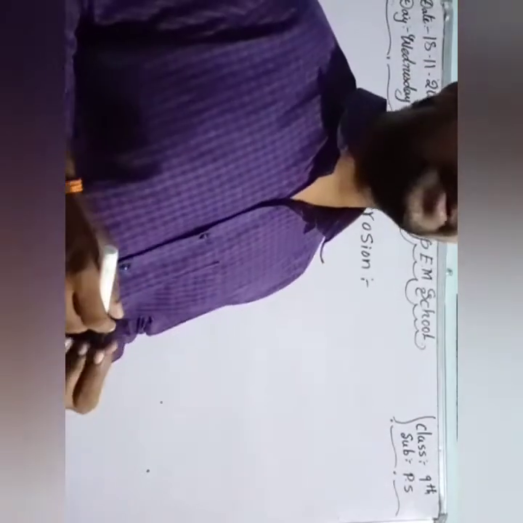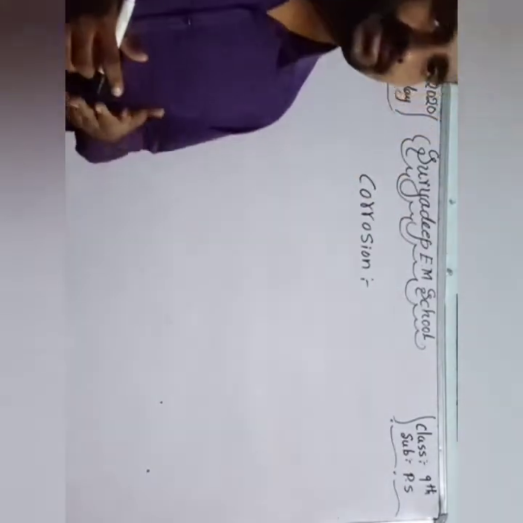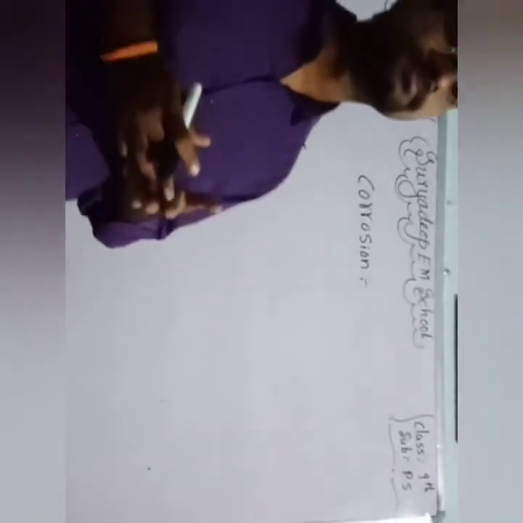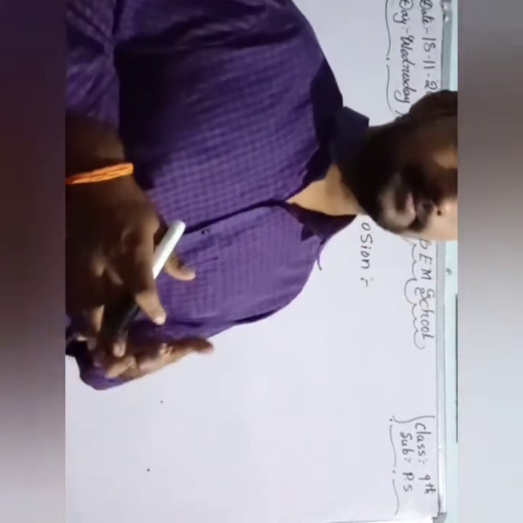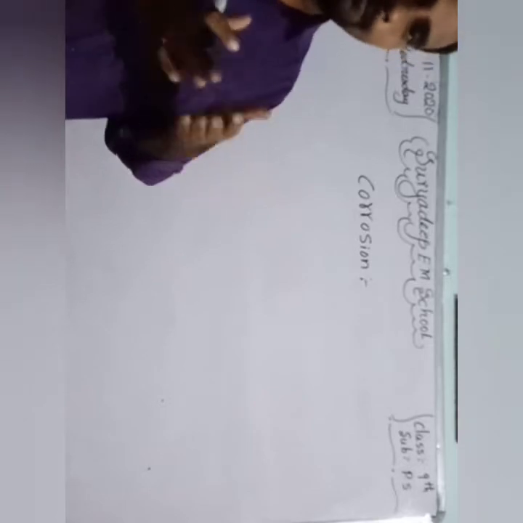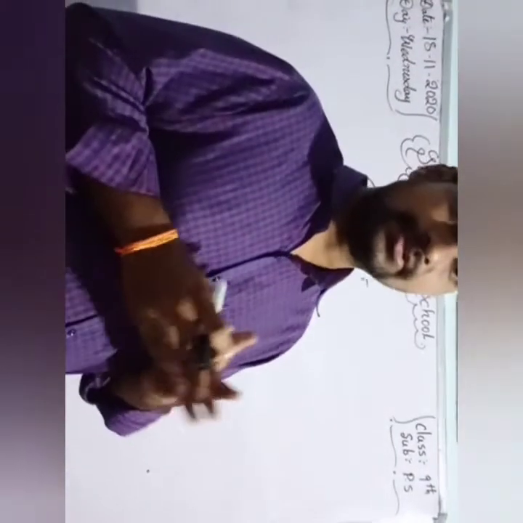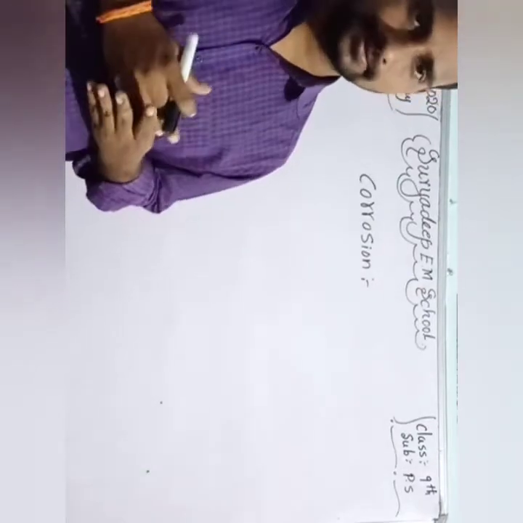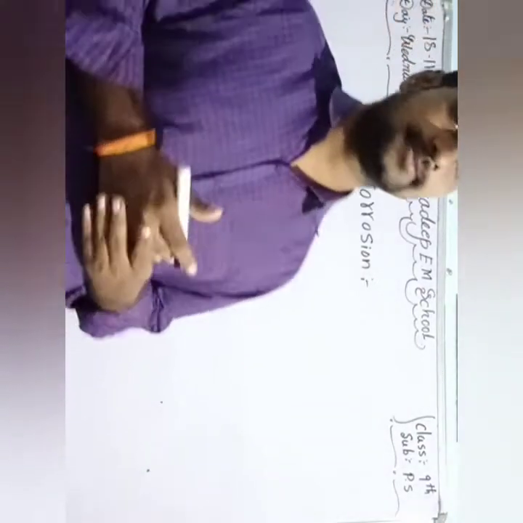What do you mean by corrosion? For example, some metals are exposed to air, moisture or any acid to give metal oxides. Take iron. Iron is exposed to air to give iron oxide.